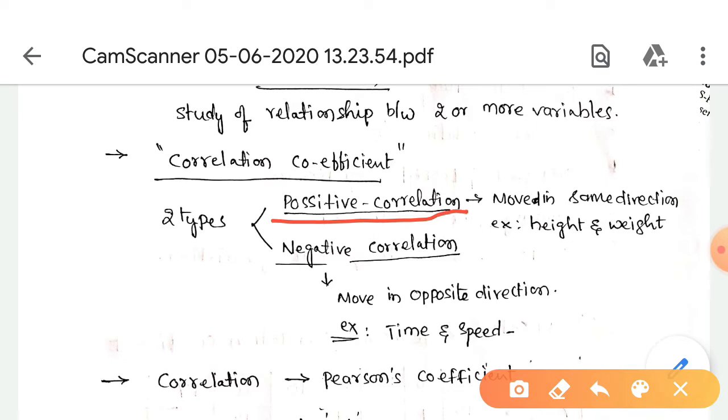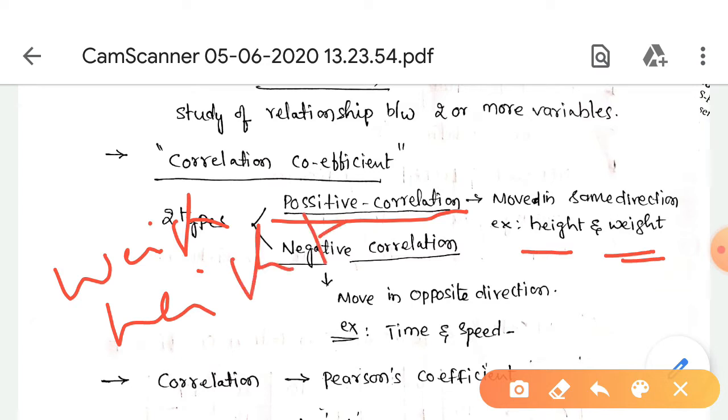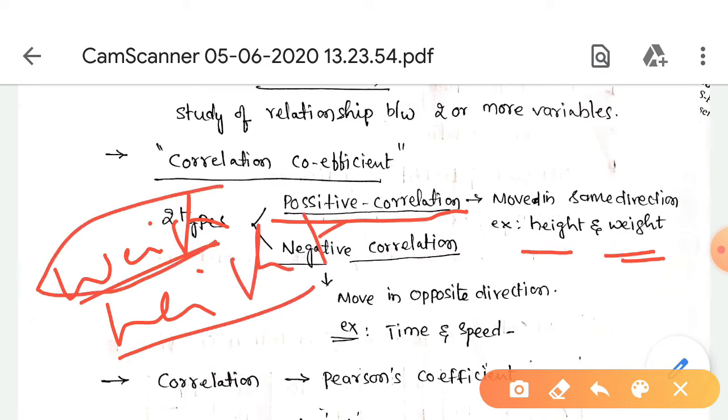Take the weight of a man and also the height. These are two variables: weight is one variable, height is the other variable. The weight of the man depends upon the height.